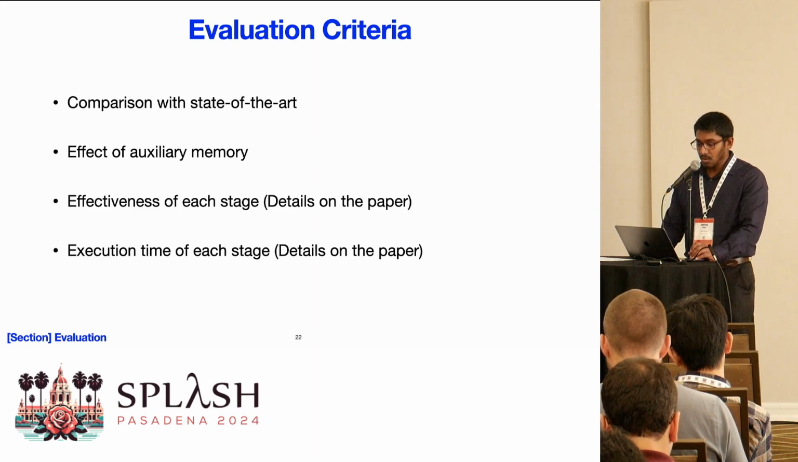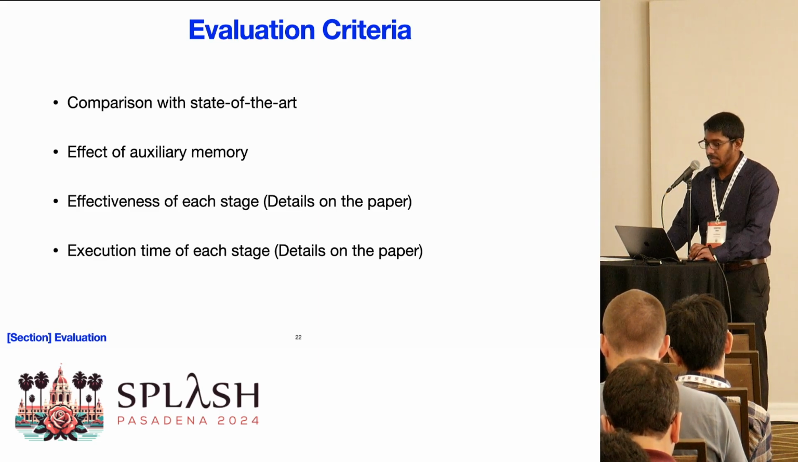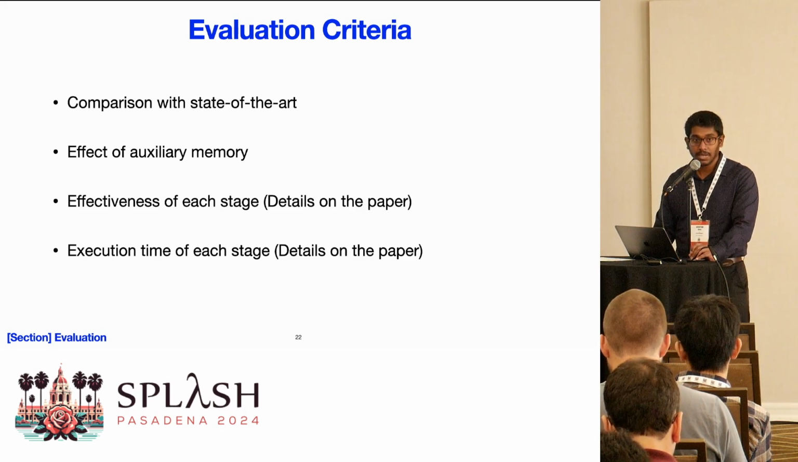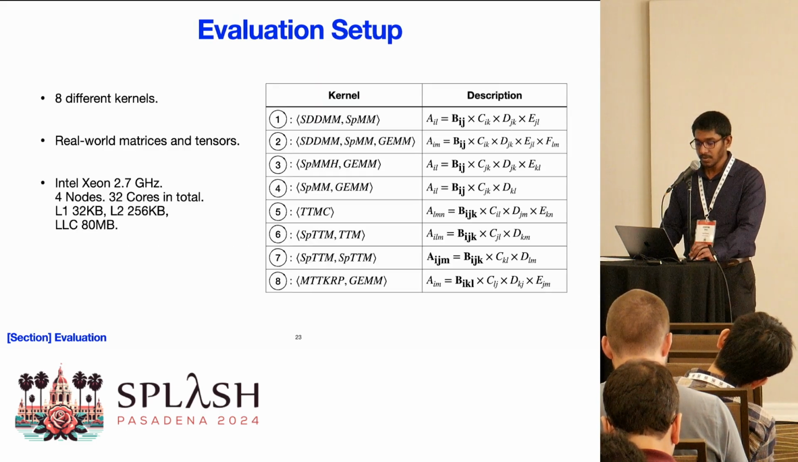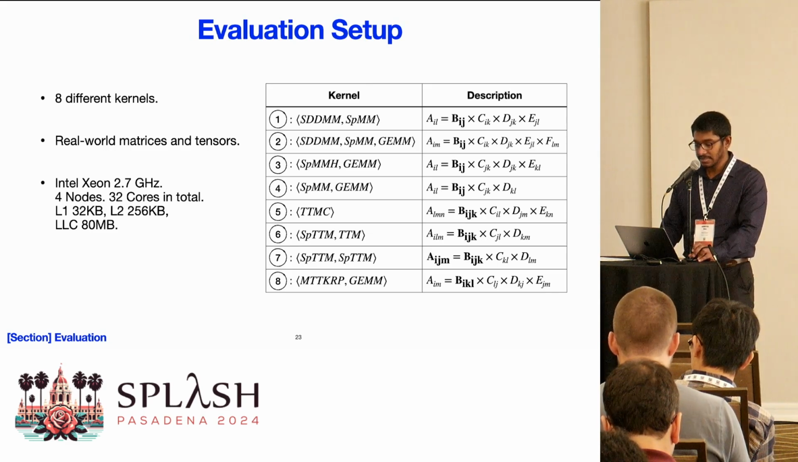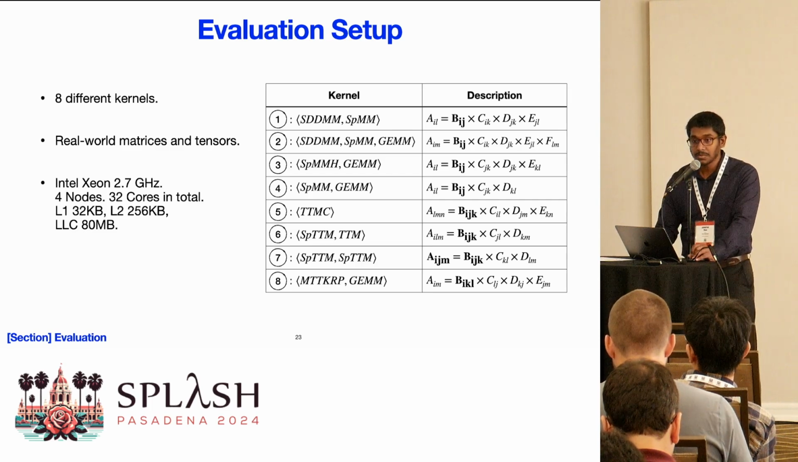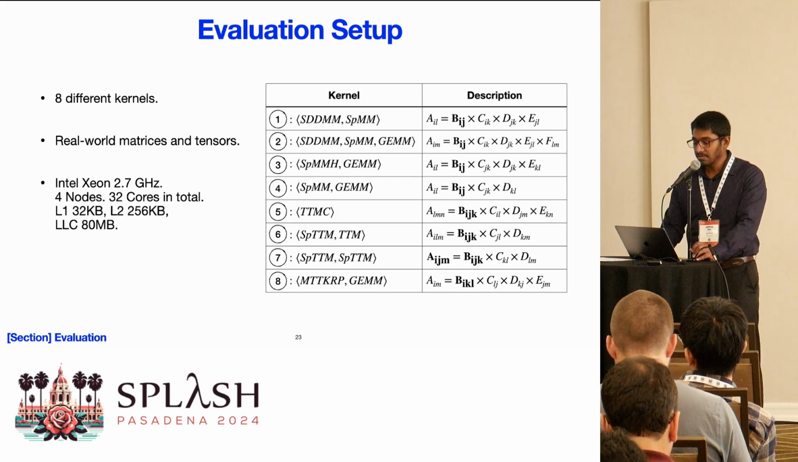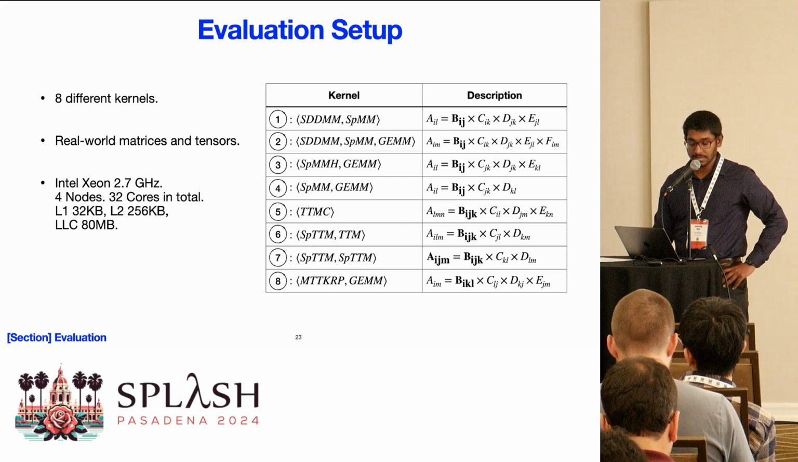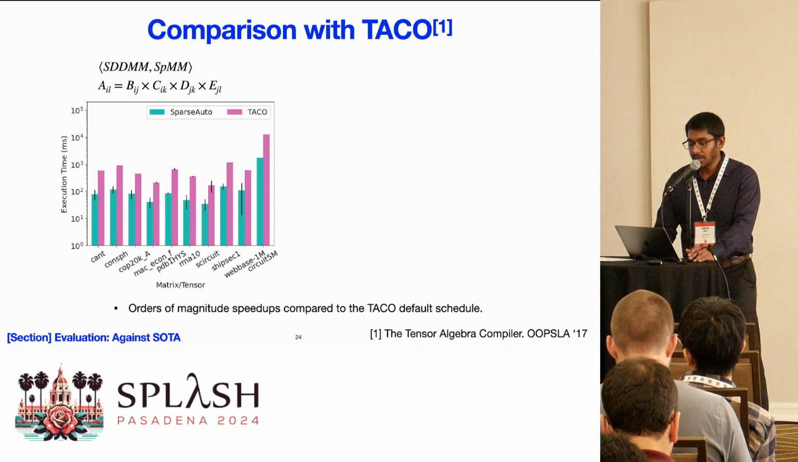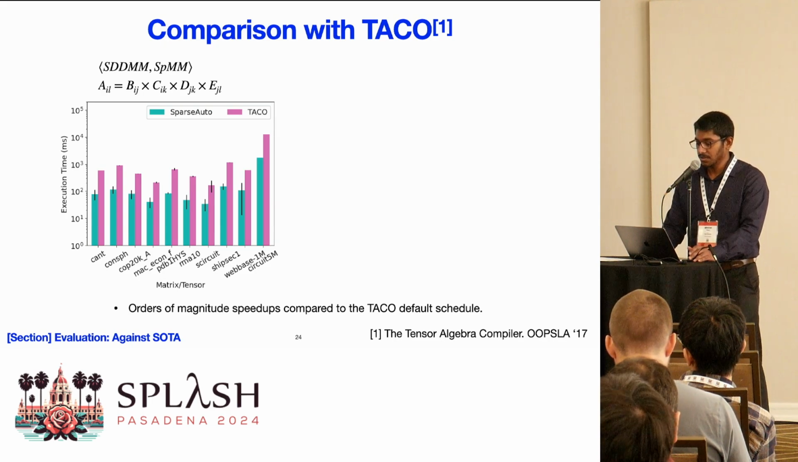Now let's see how well our system compares against other state-of-the-art auto-schedulers and how auxiliary memory affects performance. We evaluate 8 different contractions that can be split to meaningful kernels, such as the sampled dense dense matrix multiplication, sparse matrix multiplication, or sparse tensor times matrix multiplication. And we evaluate these kernels on real-world tensors. We report the execution times and speedups comparing our schedule with Taco default schedules.